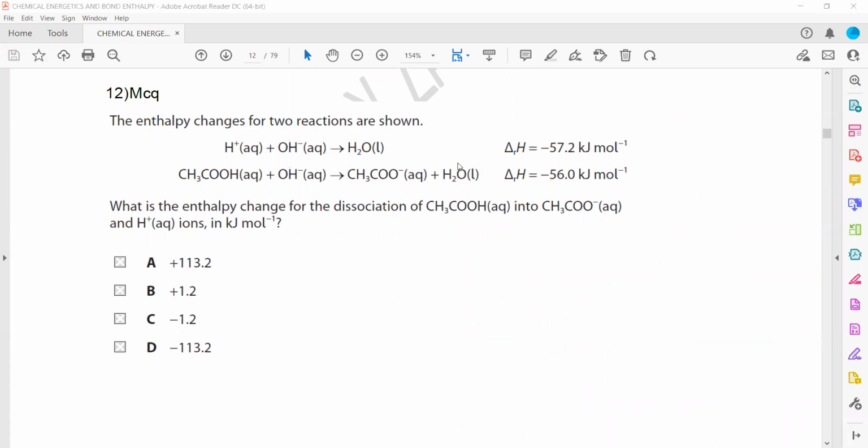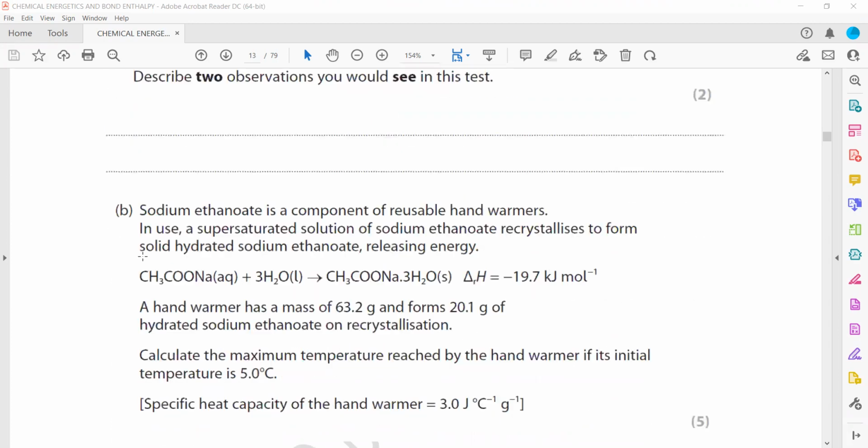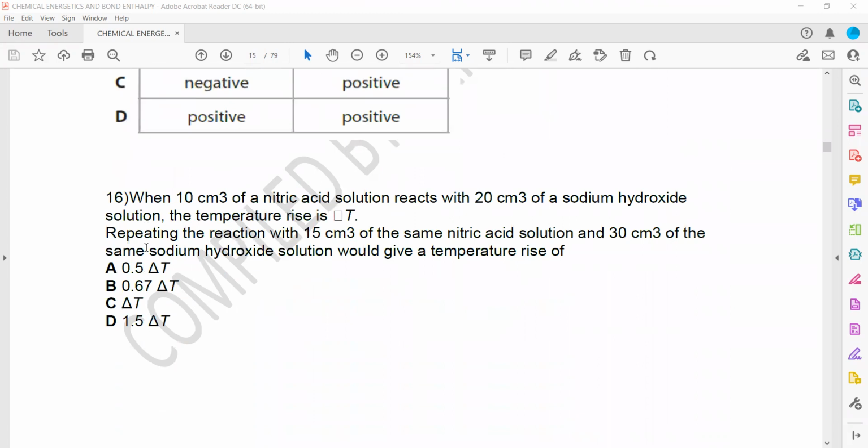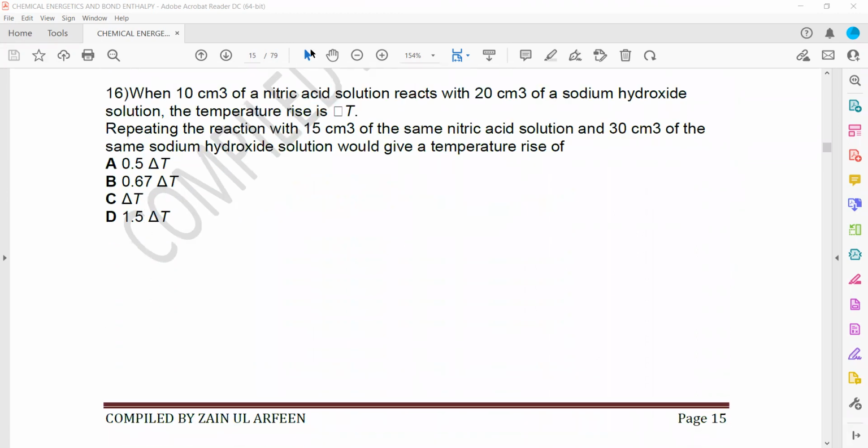The next question, number 16. When 10 cm cube of nitric acid reacts with 20 cm cube of sodium hydroxide, the temperature change is delta T. When we repeat with 15 cm cube of the same nitric acid and 30 cm cube of sodium hydroxide, the solution would give a temperature rise of what?